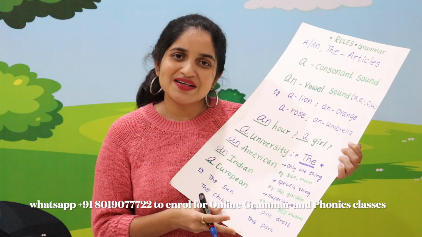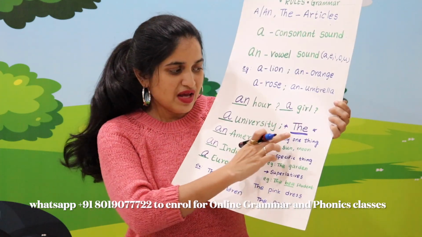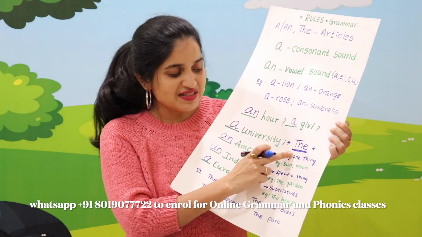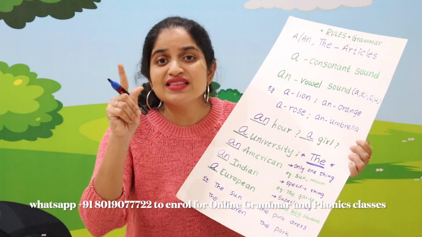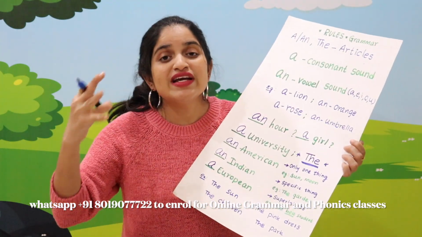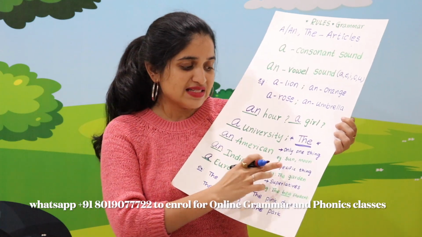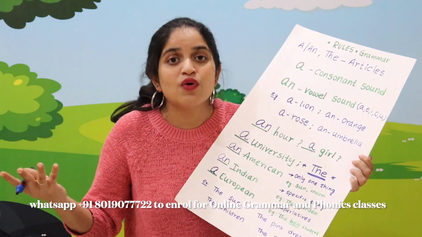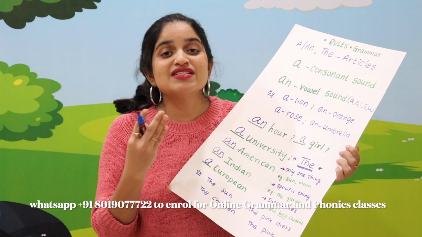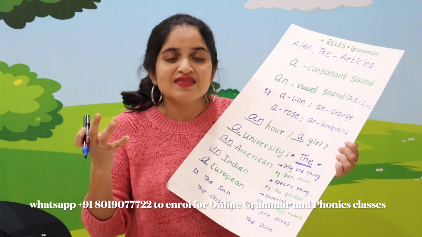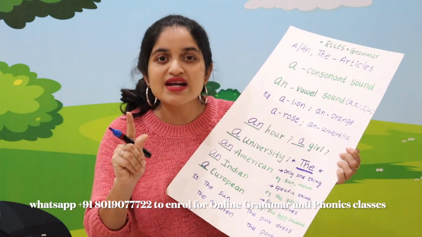Alright. Now let's move on to the next article, the. When is the used before words? When there is only one thing, one unique thing in the world. For example, sun. We have only one sun in the whole universe. The moon, which is the only one thing in the universe. These are so unique and they are only one in number.